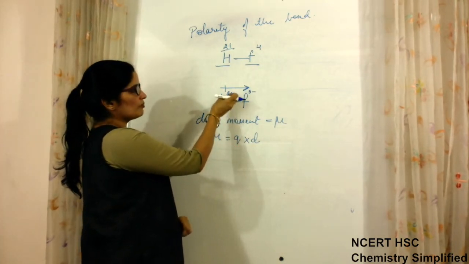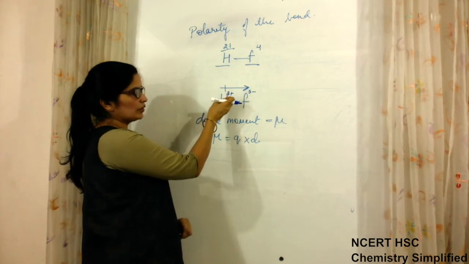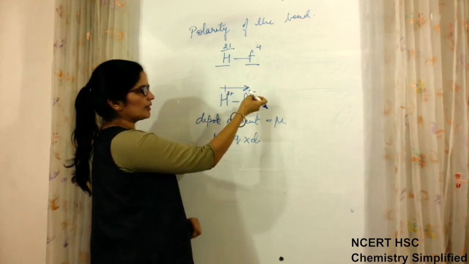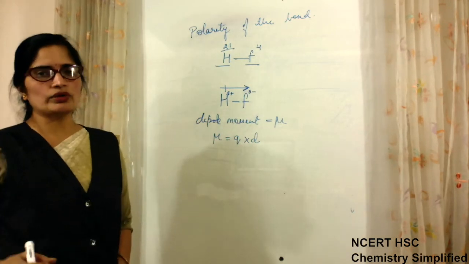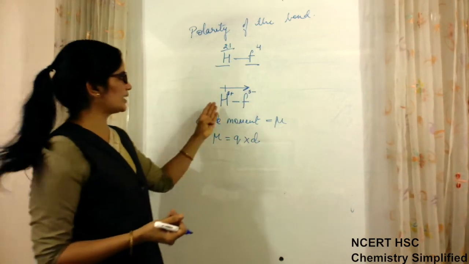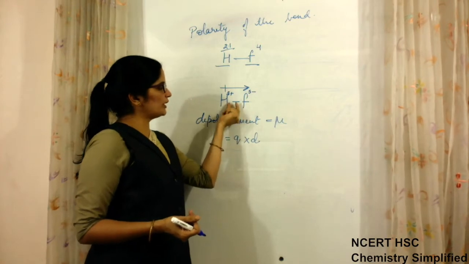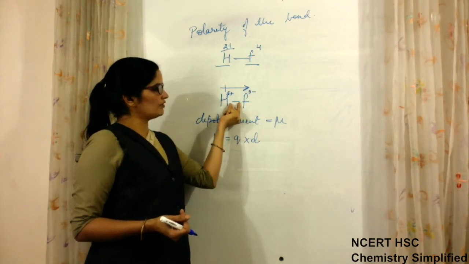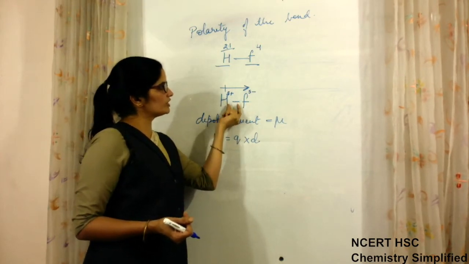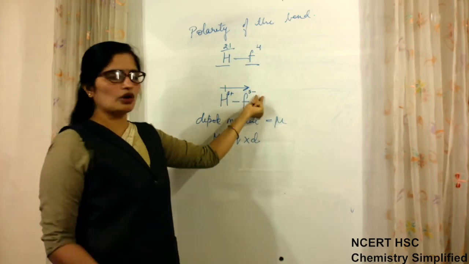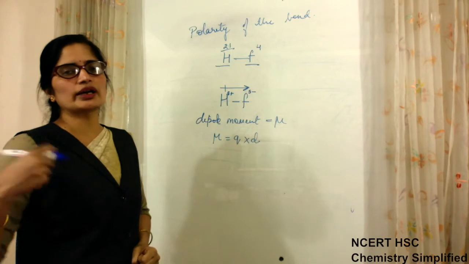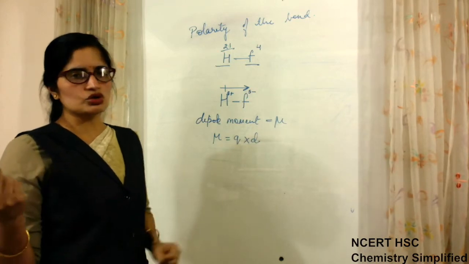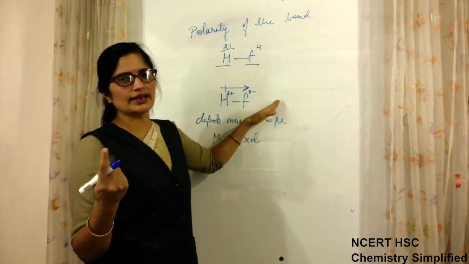Whatever amount of partial positive charge is available on hydrogen, the same amount of negative charge will be present on the fluorine atom. Only the sign will be different, because fluorine is pulling the bond present between them with force. That much negative charge is acquired as much as it is pulling. If it is more electronegative, it will pull more, so it will acquire more partial negative charge.